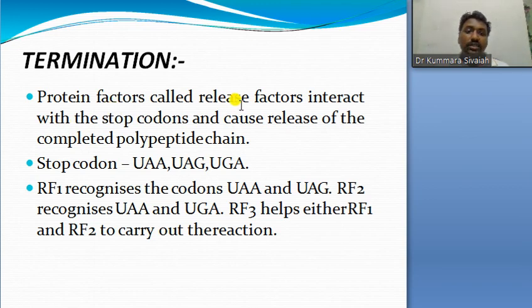Protein release factors interact with the stop codons and cause the release of the completed polypeptide. When the tRNA brings UAA, UAG, UGA, these are the stop codons.